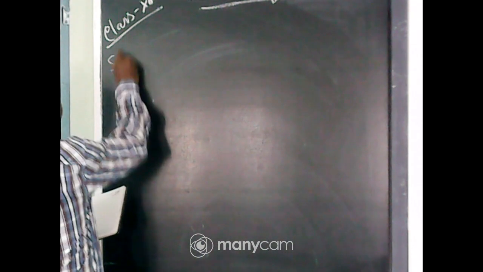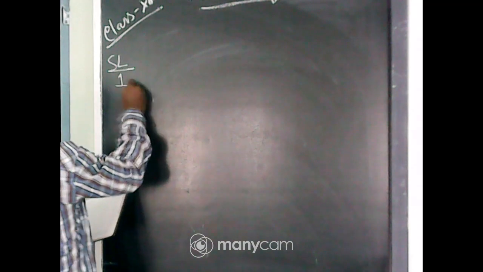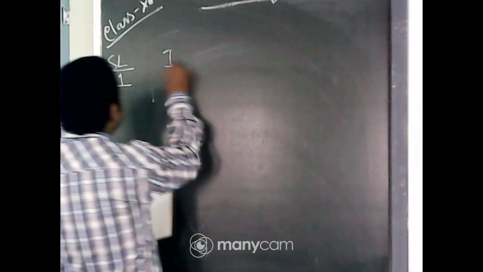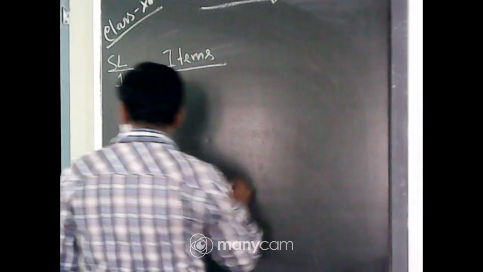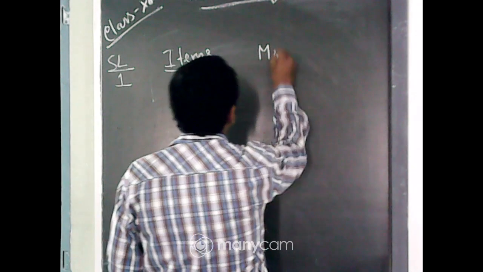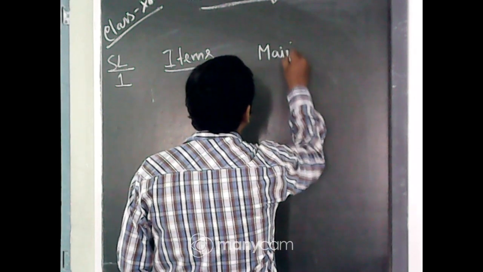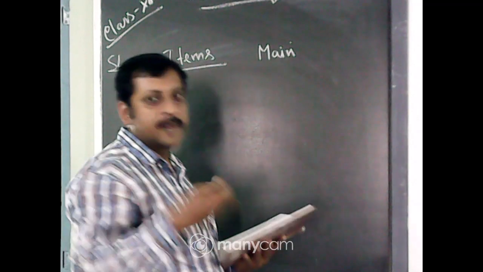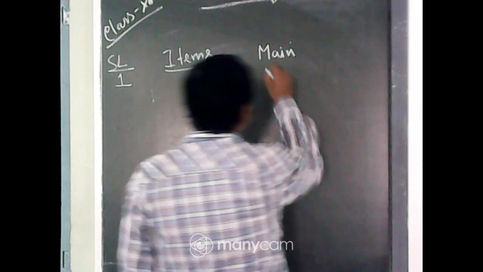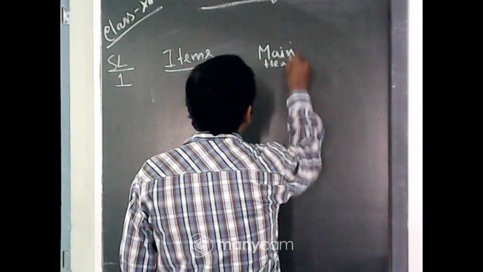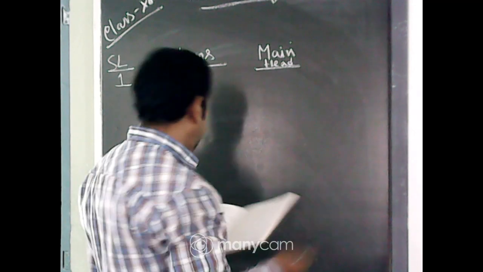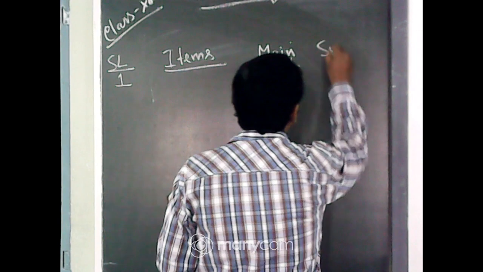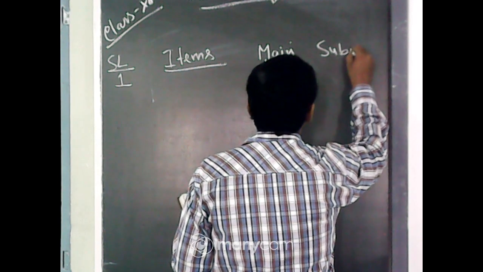First you write the serial number, meaning just the first item. Then the item. After that, the main head: under which head of the balance sheet or profit and loss statement this item will come, as per Companies Act 2013, Schedule 3. Then there is a subhead.